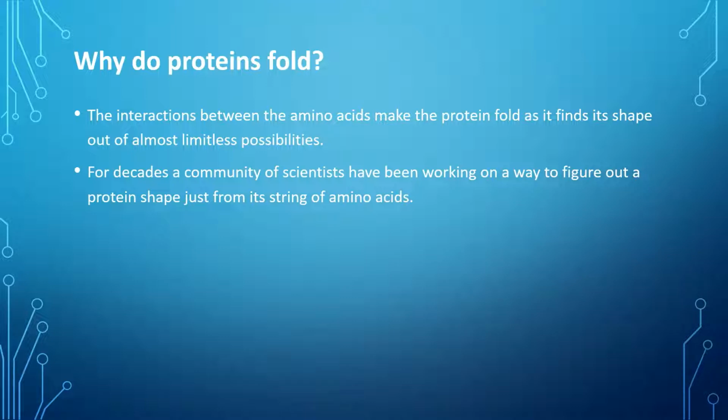There could be any sort of composition or combination, and that multiplies exponentially into different shapes. For decades, a community of scientists have been working on a way to figure out a protein's shape just from the string of amino acids. This is a major challenge in our understanding of biology, of life itself.